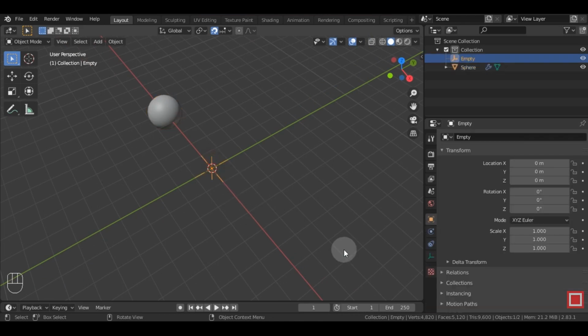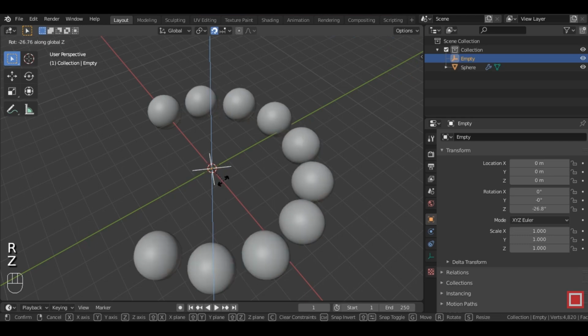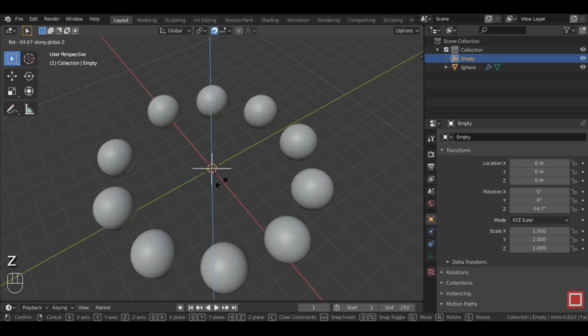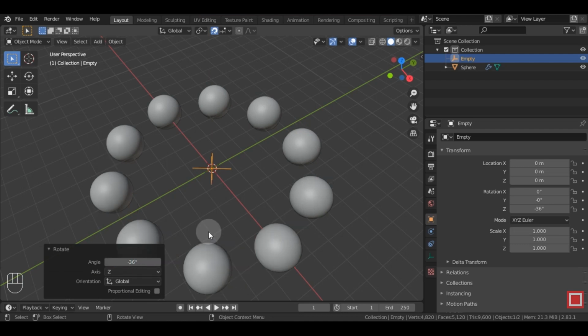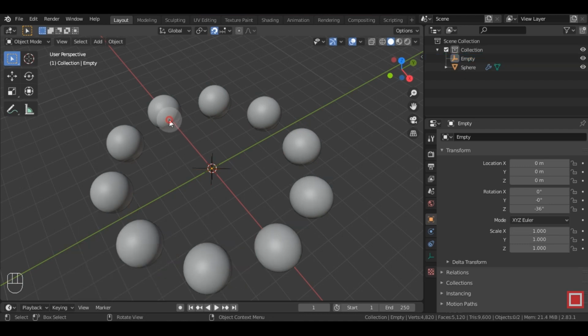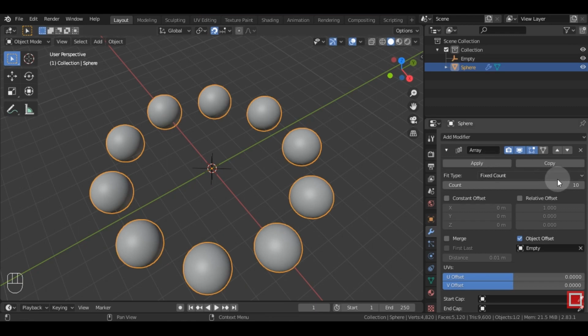Next, select the empty object and press R to rotate and press Z to select the axis. Let's select a rotation of 36 degrees as we selected 10 objects in the fixed count. 10 multiplied by 36 gives us 360 degrees or a full rotation.